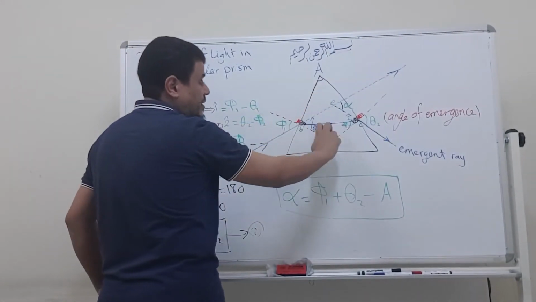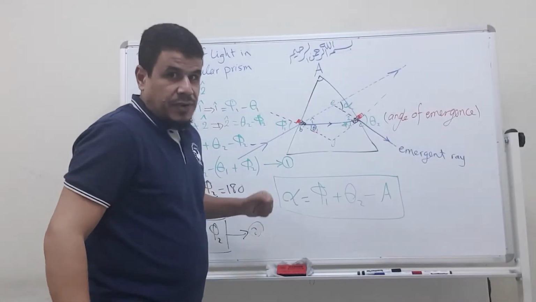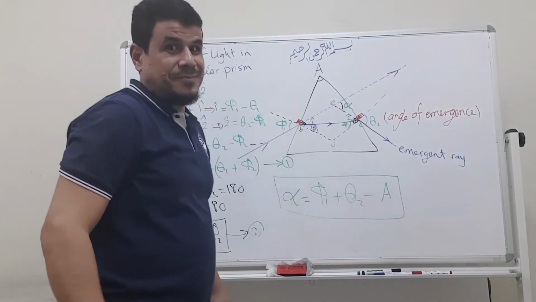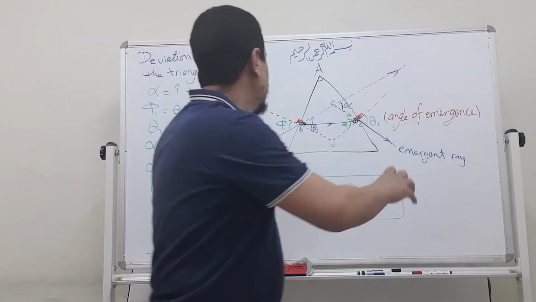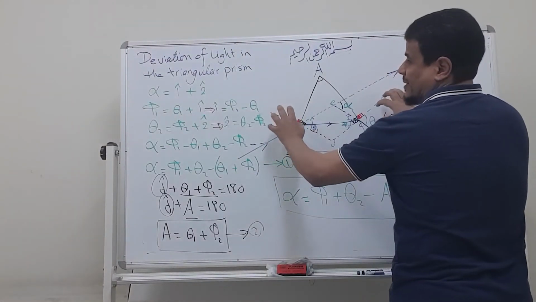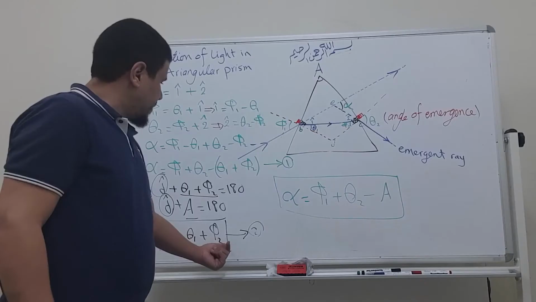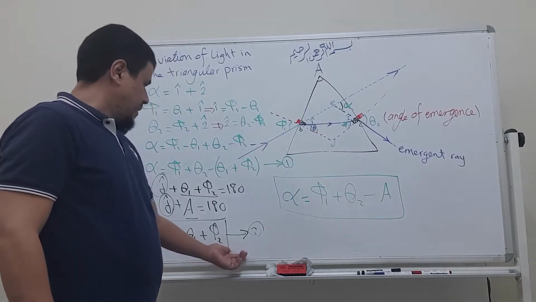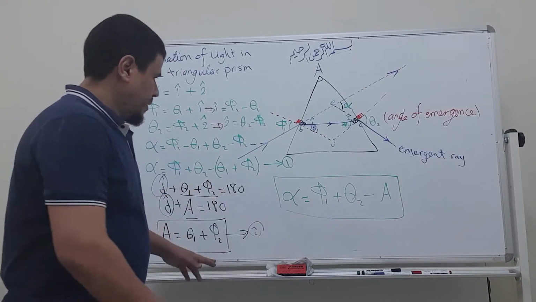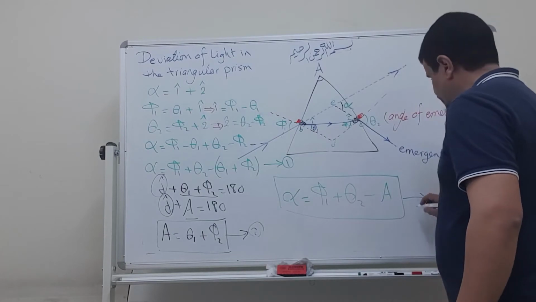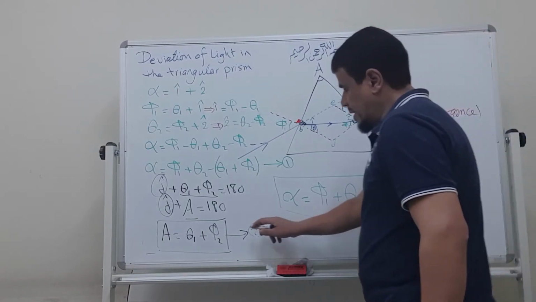Alpha equals the outsiders minus the insiders, or you can say that minus A. This is the most needed, and this one. You can focus on these two, this one and this one.